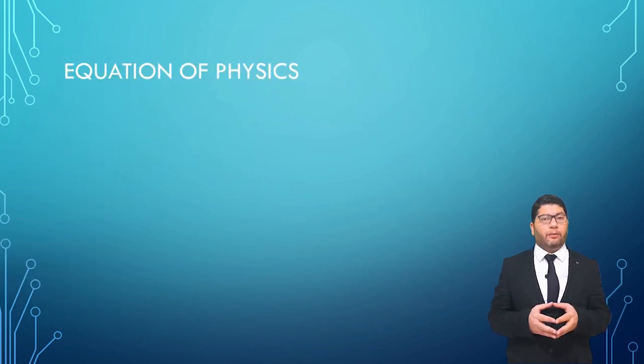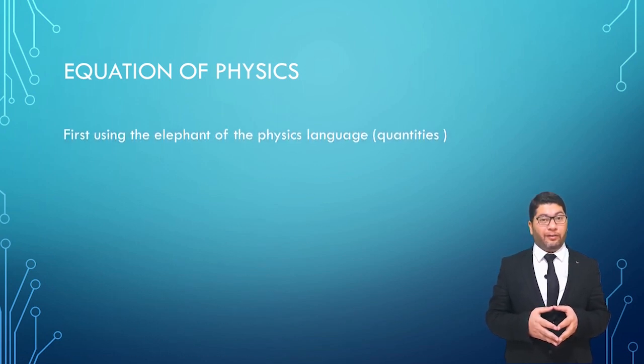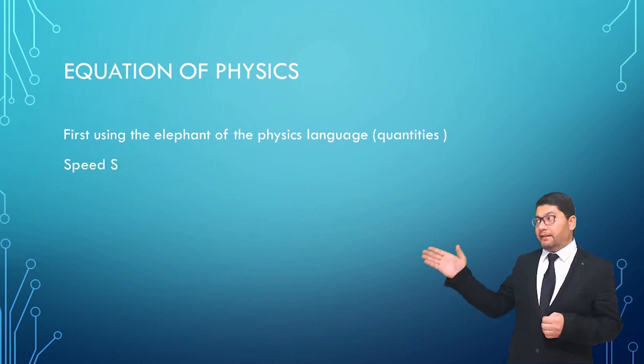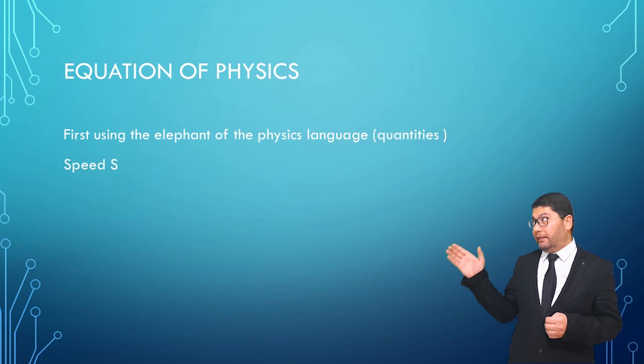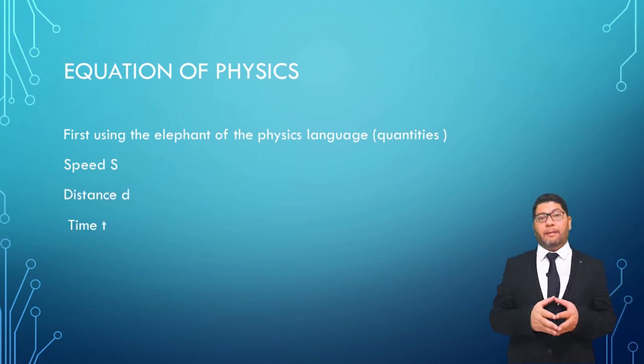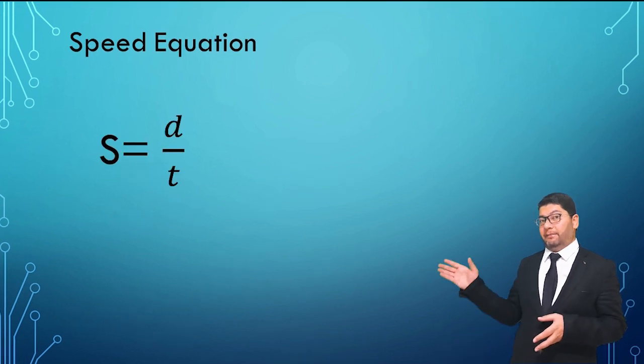In physics, we found it's hard to write all these sentences to describe the speed, so we use math in physics. How can we use math in physics? First, we use the alphabet of physics, the quantity and the symbol. We can use S as a symbol for the speed, D as a symbol for the distance, and T as the symbol for the time. And the relation between the speed, distance, and time is like this.